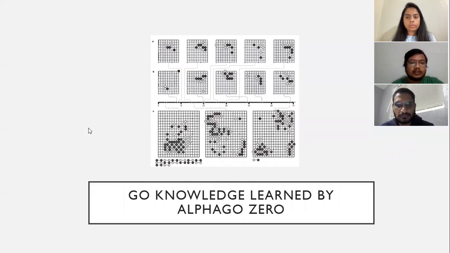Now we are going to discuss the Go knowledge learned by AlphaGo Zero. Five human joseki were discovered during AlphaGo Zero training. The associated timestamps indicate the first time each sequence occurred, taking account of rotation and reflection during self-play training. Extended data figure 3 also provides the frequency of occurrence over training for each sequence. Five joseki favored at different stages of self-play training. Each displayed corner sequence was played with the greatest frequency among all other sequences during an iteration of self-play training. The timestamp of the iteration is indicated on the tablet.